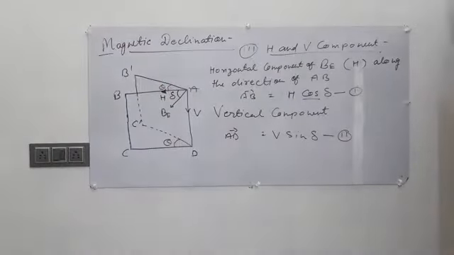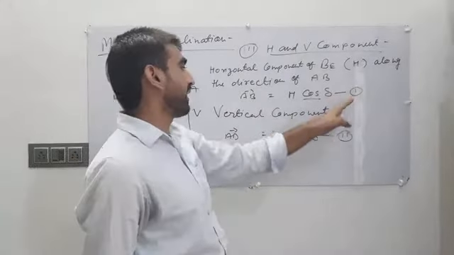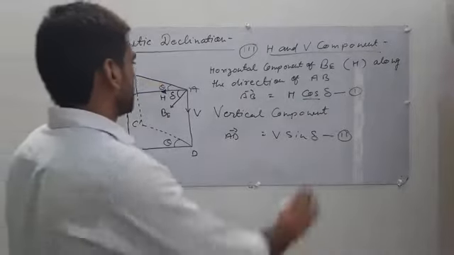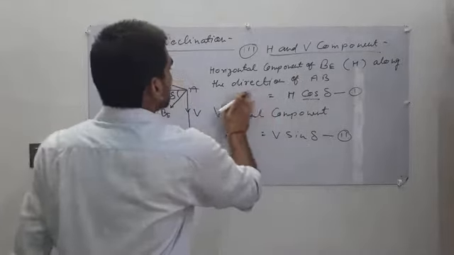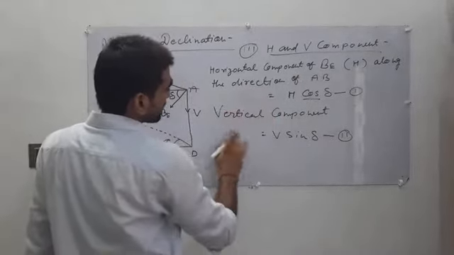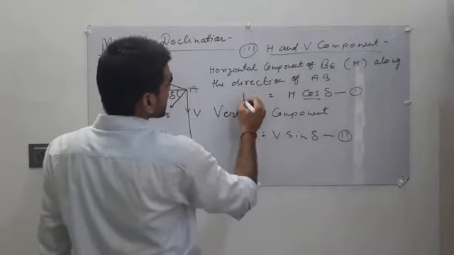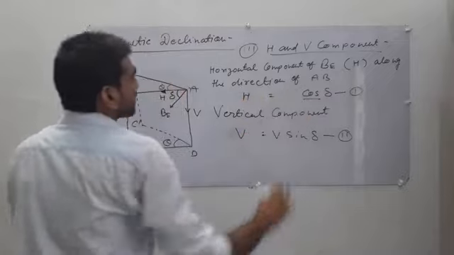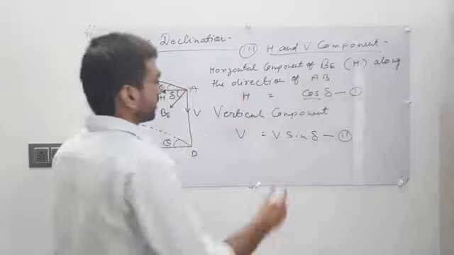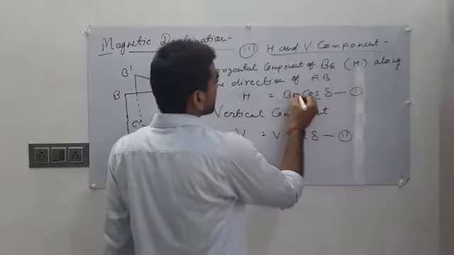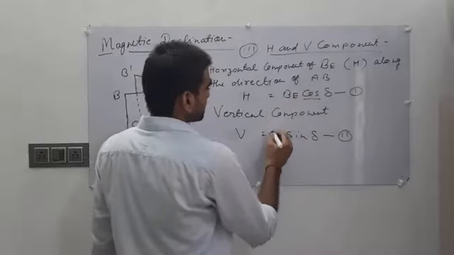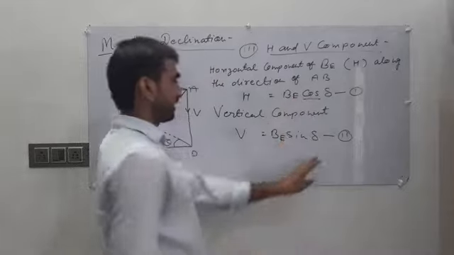Sorry, one mistake. H equals BE cos delta, and V equals BE sin delta.